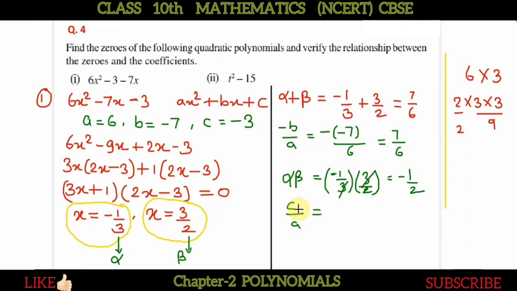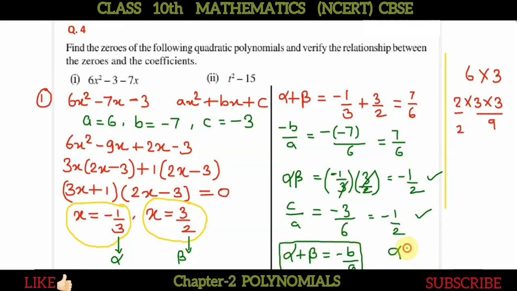Now alpha into beta should be equal to c by a. So we will take c by a. c is minus 3 and a is 6. So it is again minus 1 by 2. So here also both of these are equal. In this way we have verified the relation that alpha plus beta equals minus b by a, and the second one, alpha into beta equals c by a.